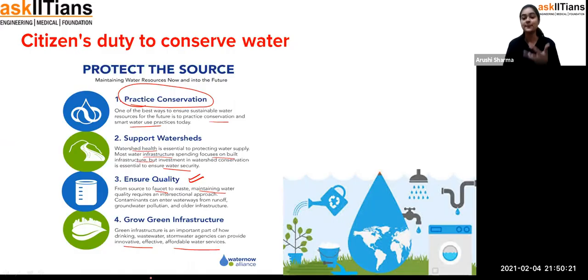Okay, so now it's up to you, it's up to everyone, what they want to be: whether they want the tag that they are creating pollution of water, or the tag that they are conserving water. So what's good between the two? Exactly, it's the conservation of water. And as I have already mentioned, when you start conserving water, indirectly, or we can say definitely, it is going to reduce water pollution.